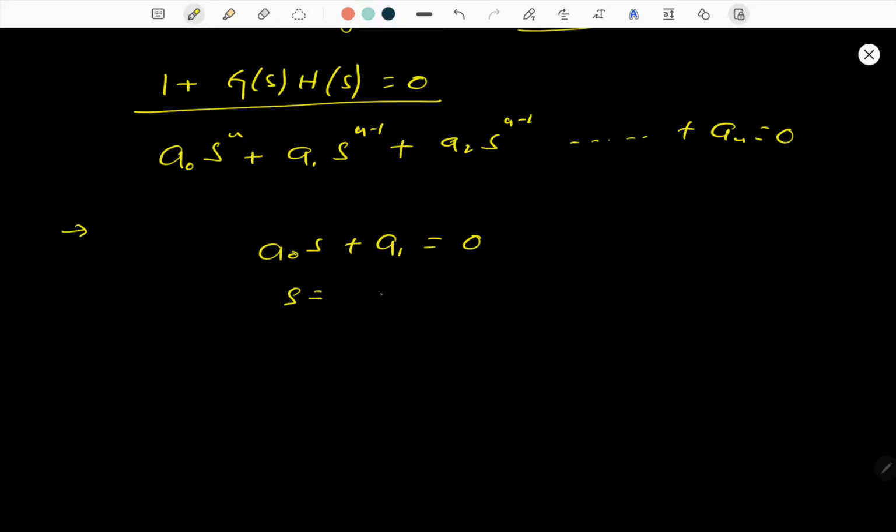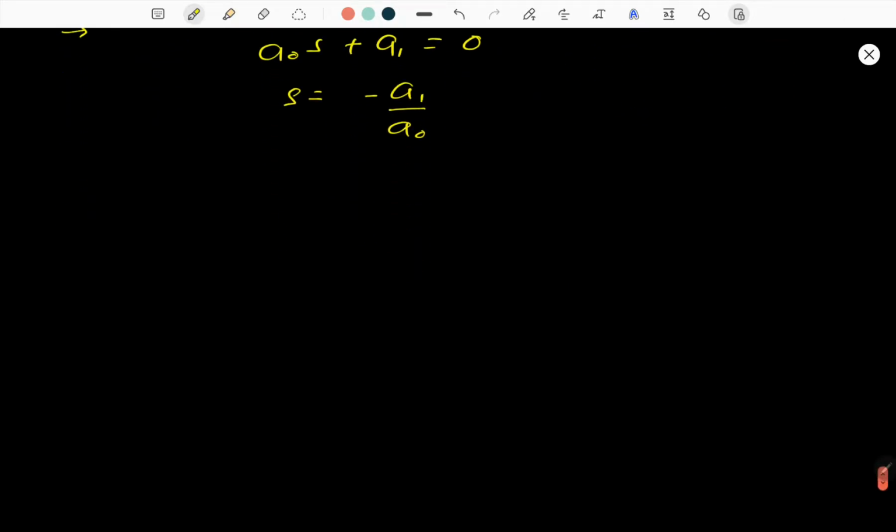The root of this equation should be s equals minus a1 upon a naught. This is so simple. Next, we are going to consider the second order system. In the second order system, let us consider the second order characteristic equation as a naught s square plus a1 s plus a2 equals 0. This should be the second order system.